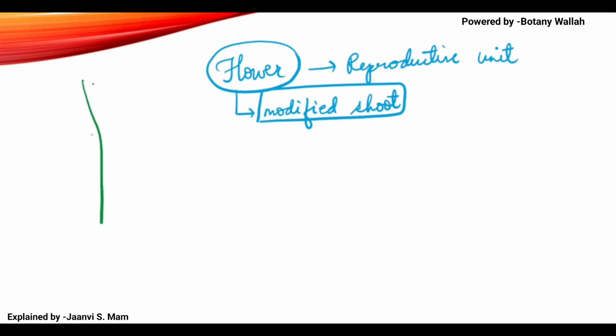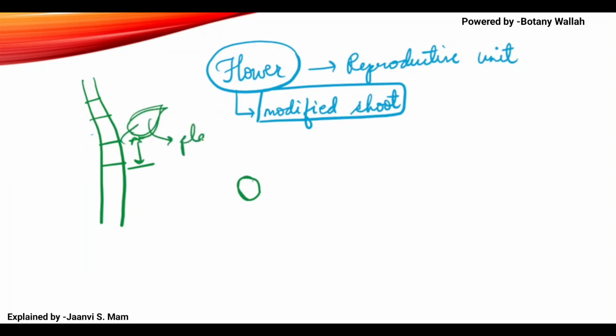So there was a stem, and this stem has node and internode, and the distance between the nodes, the internode, is very big here, right? But when a flower is made, the leaves are getting modified into petals.